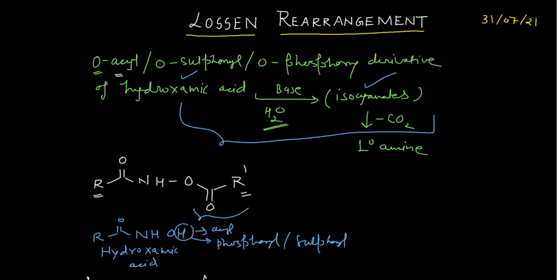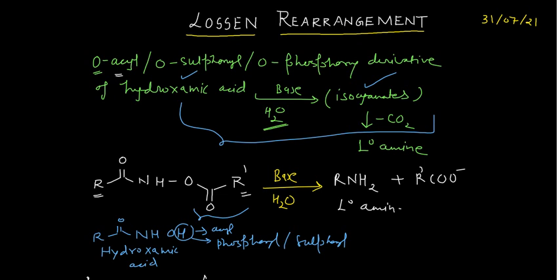Okay, and what you can do after that, if you treat this with aqueous alkali, so I can write it here, base and water. Okay, so you end up with the amine, that is RNH2, and plus you will have this derivative R dash CO2 negative as the eliminated part. Okay, so this is how actually you can write the reaction in that case. So you will form the primary amine.